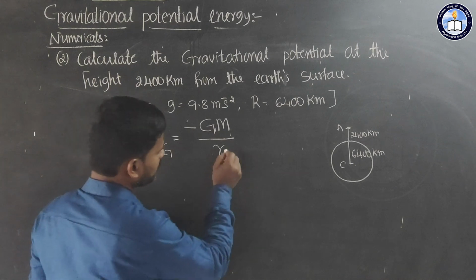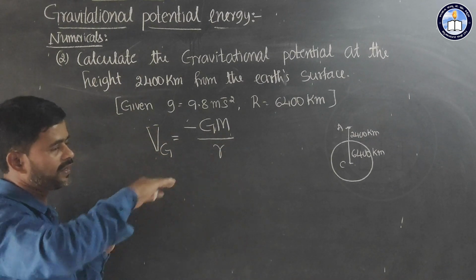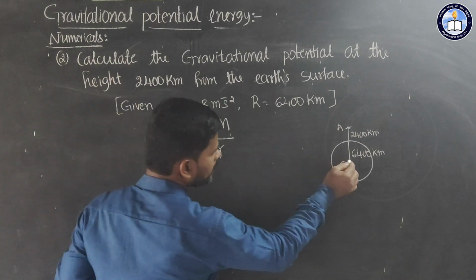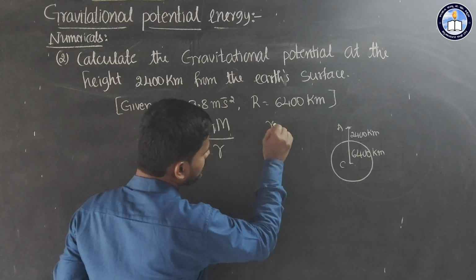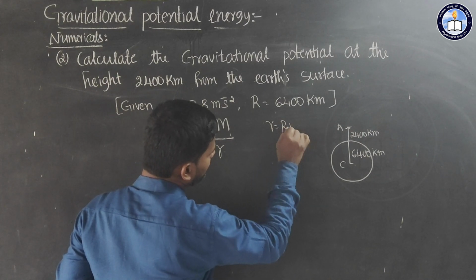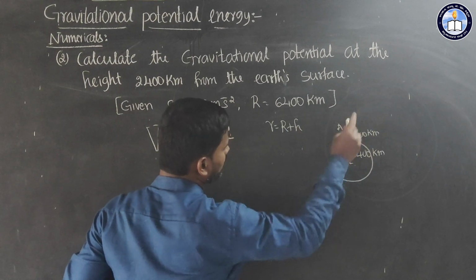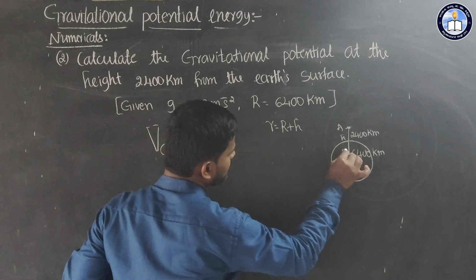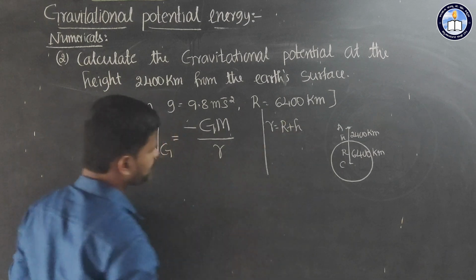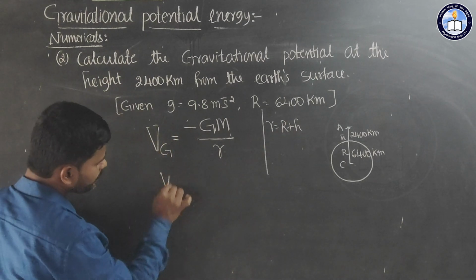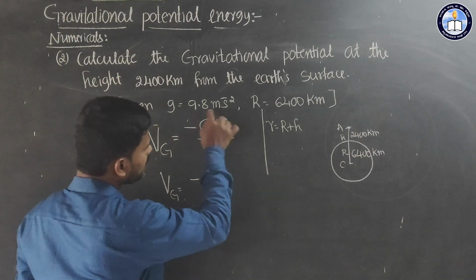Just observe the diagram. Here this point is not on the surface of the Earth, it is at a certain point. Therefore, the distance between the center of the Earth and that point we can represent like this: r is equal to capital R plus h. Capital R is the radius of the Earth, and h is the height above the Earth. So in place of this r we can write R plus h. Then V_G is equal to minus G m.